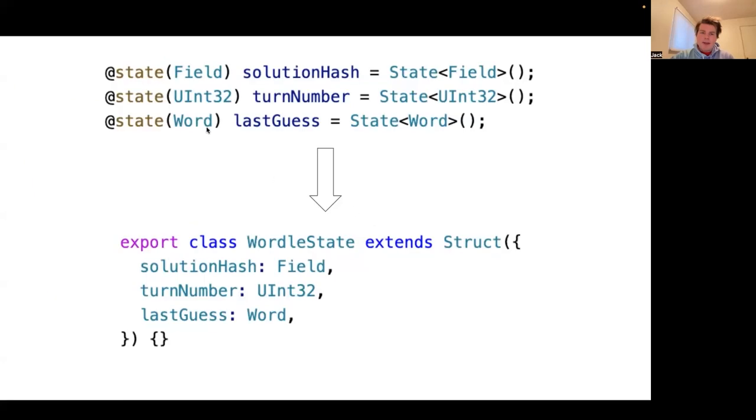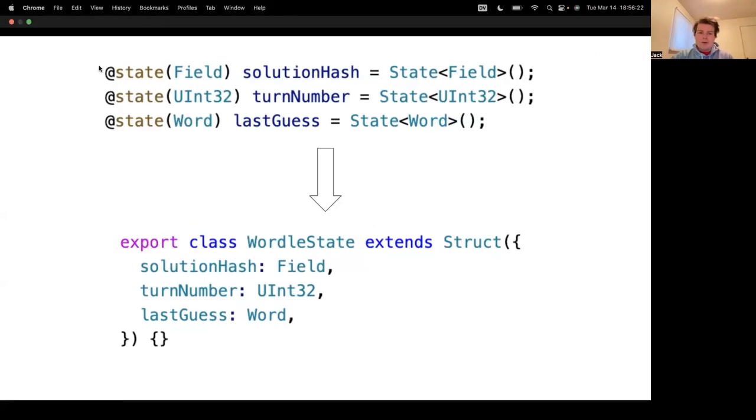So we have this state that we stored on chain before. Well, we can't do that anymore because there's no blockchain in this model. We have the same values, but this time we're going to create an additional struct called Wordle state, and it's going to store these values. So we have solution hash, turn number, and last guess. And this is important because we need to send the state amongst ourselves and remember what it is now that we don't have a blockchain.